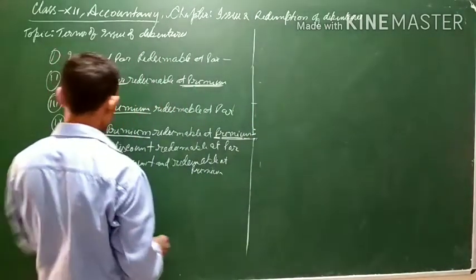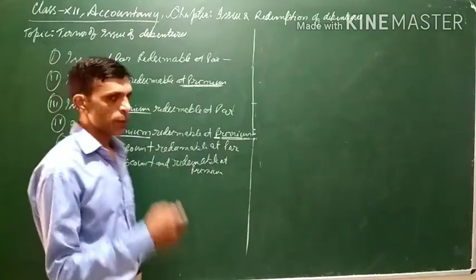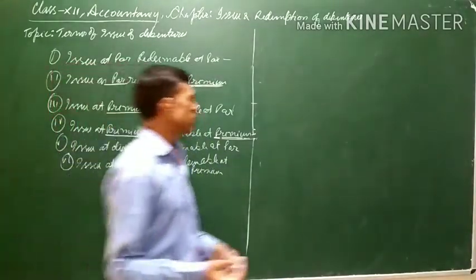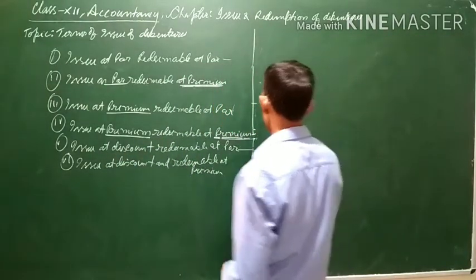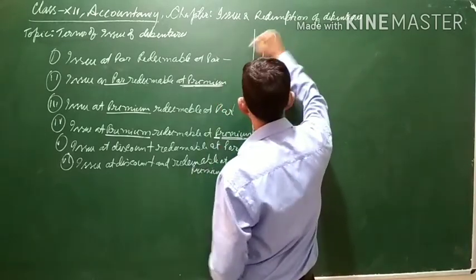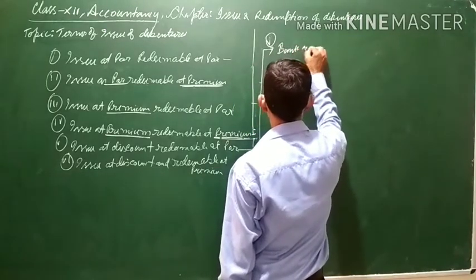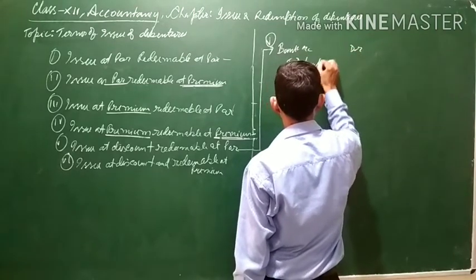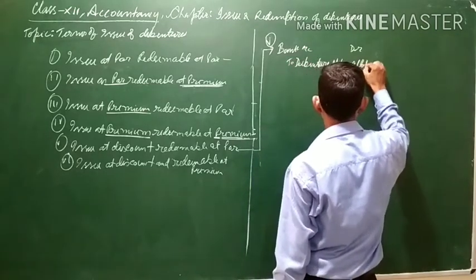Now come to the fifth scenario: issue at discount and redeemable at par. Debentures are issued at discount, which means some lesser amount than the face value of the debenture will be received at the time of issue. This is the issue at discount, redeemable at par. Fifth one, issue at discount. Entry will be bank account debit to debenture application and allotment account.